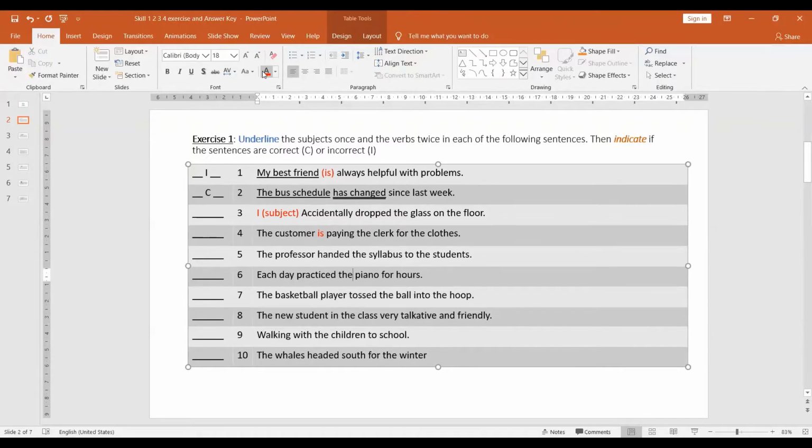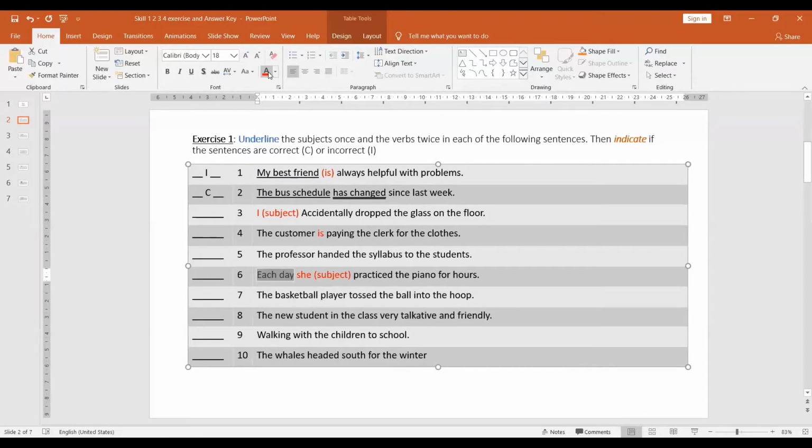"Each day, practice the piano for hours." We have the verb practice, but we do not have the subject. So I will put, for example, she, or any kind of subject: I, he, etc. Each day she practiced piano for hours. But this sentence is a bit weird because each day means it is a simple present.